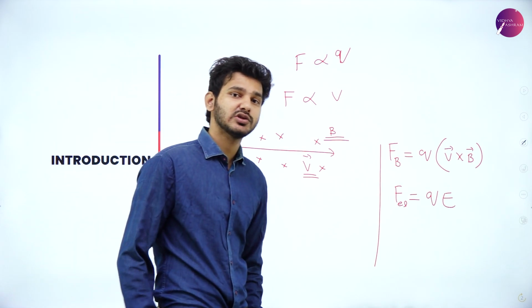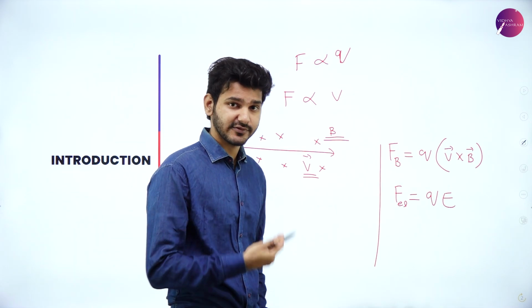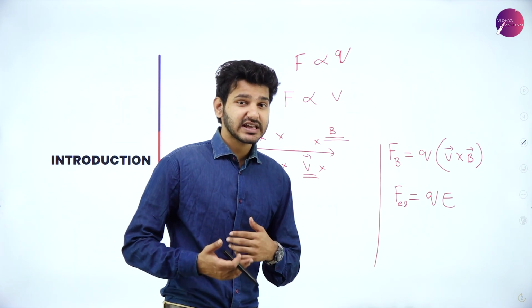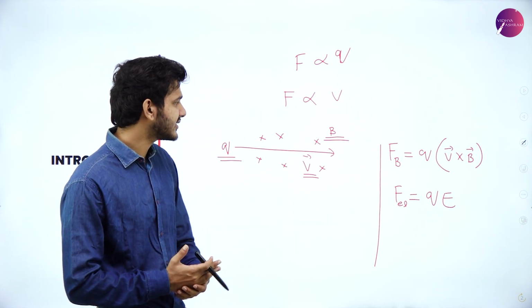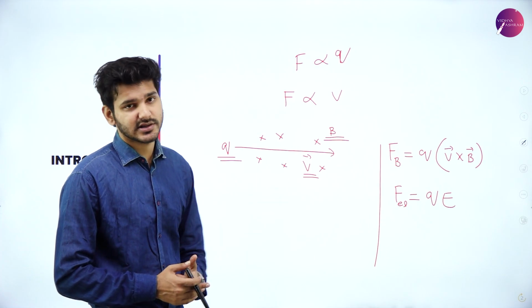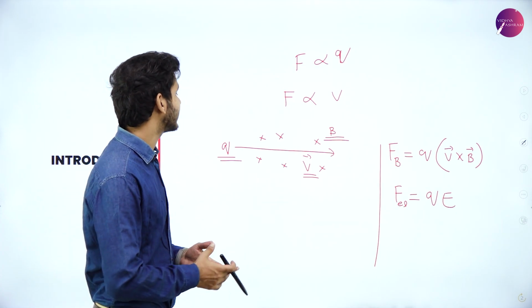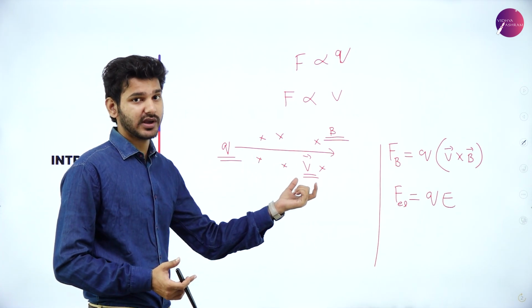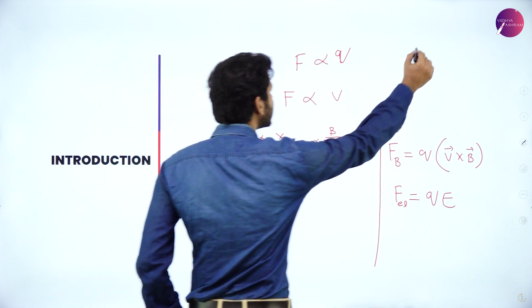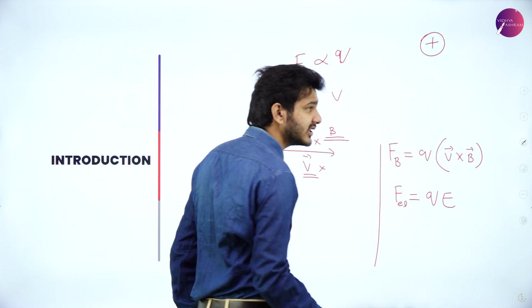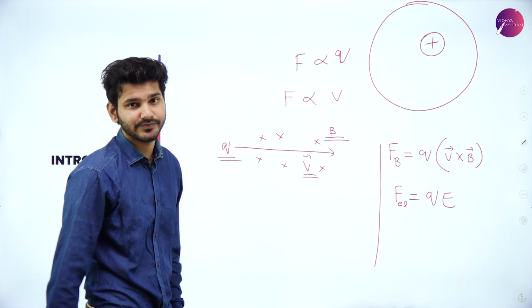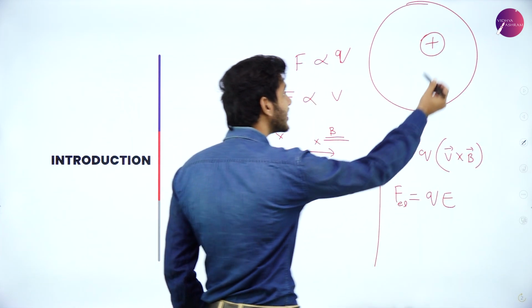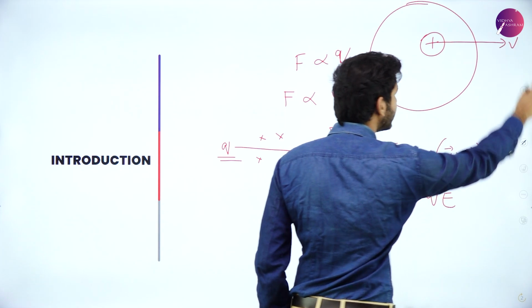Lorentz was the scientist who studied more on these force aspects. We can say forces in terms of Lorentz force, or we can just say F magnetic and F electric. Since it is a charged particle, if we keep just a charged particle like this, there will be an electric field around that particle. Now what happens when that charged particle suddenly moves with a velocity v?